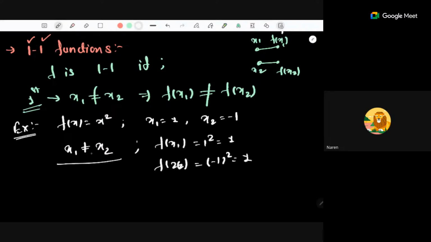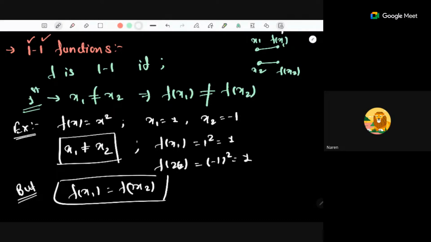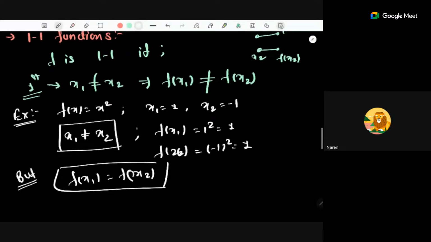So x1 is not equal to x2, but f of x1 equals f of x2. This contradicts our definition, since there exist two different inputs giving the same output. So f of x equals x square is not a 1-1 function.